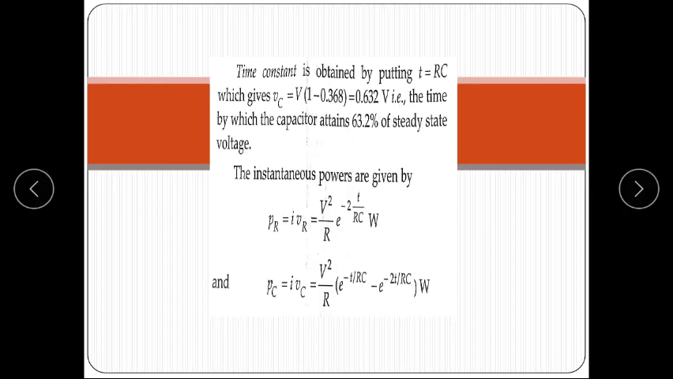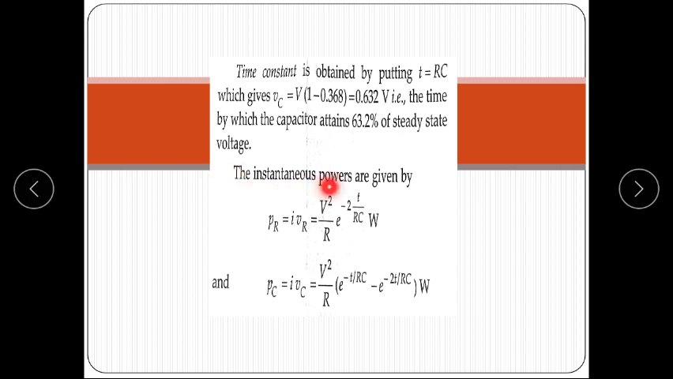Now the time constant is obtained by putting t is equal to RC, which gives VC is equal to V times (1 minus 0.368), that is equal to 0.632 volt. That is the time by which the capacitor attains 63.2% of the steady state voltage.